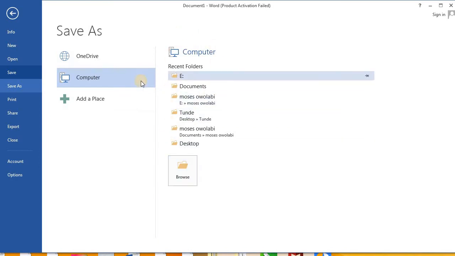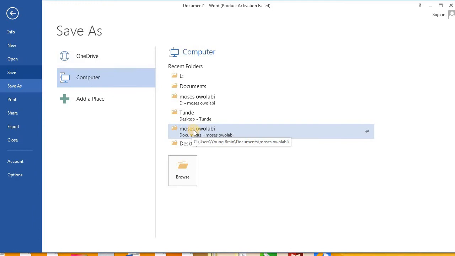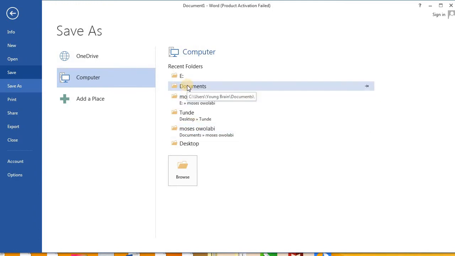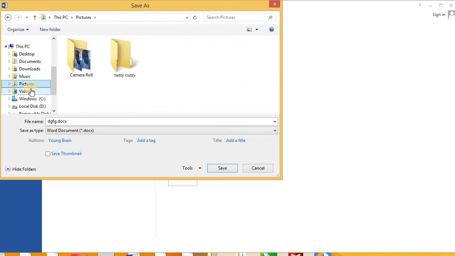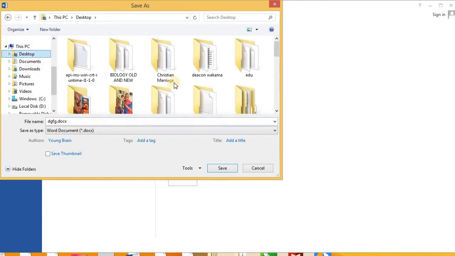This means the computer is asking you where you want to save this file. Do I want to save it on the desktop, in a folder, in my documents? These are recent folders, and if I don't want any of these, I can click on Browse, and another dialog box opens. From there I can choose, maybe music or pictures, where I want to save it, and I save it.